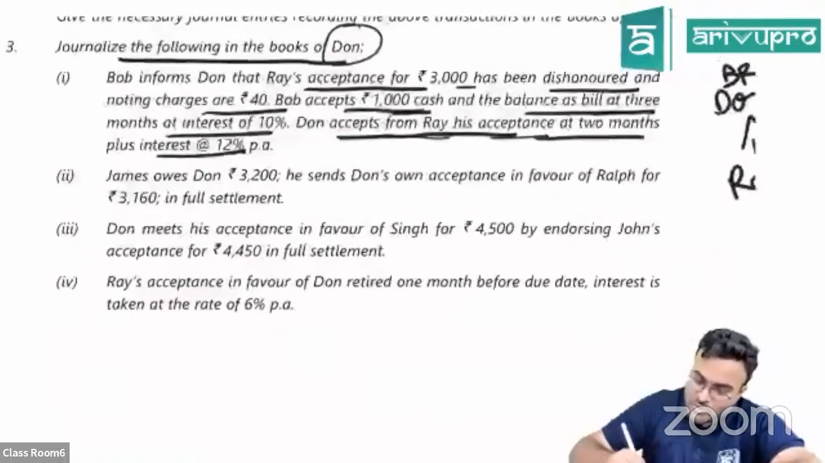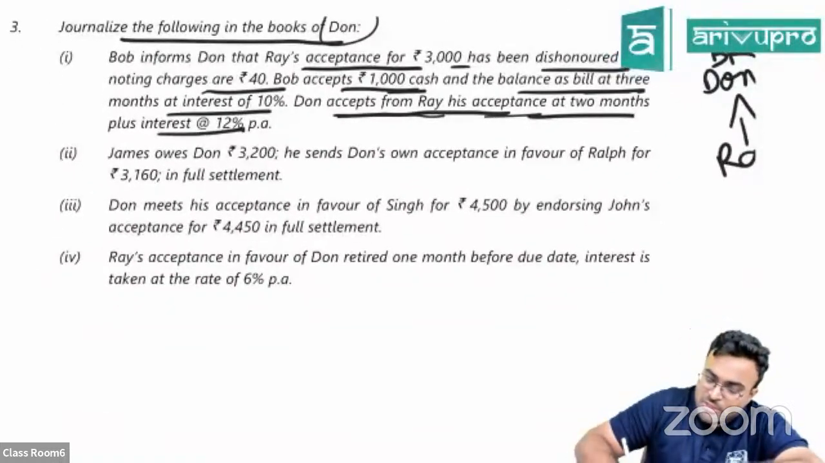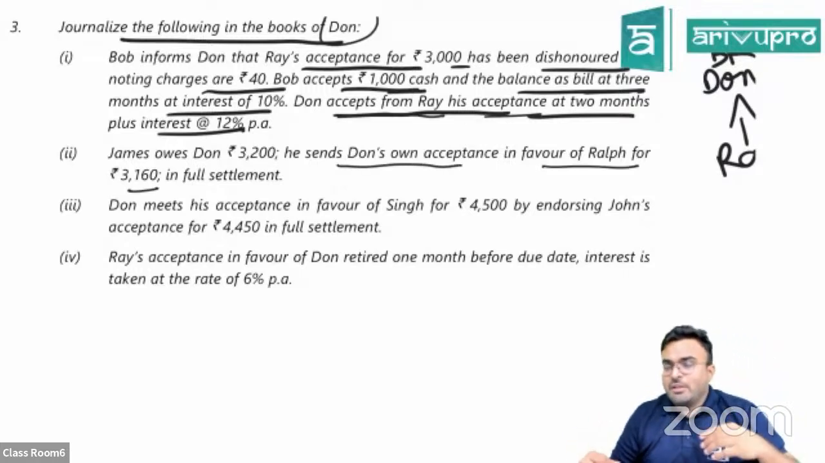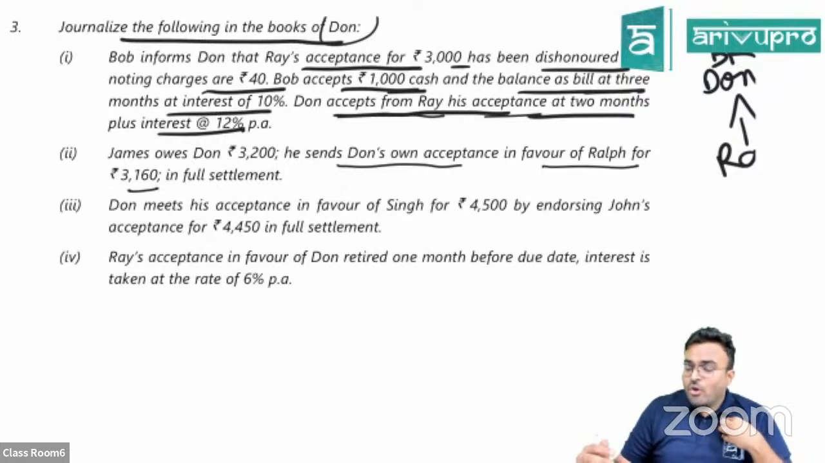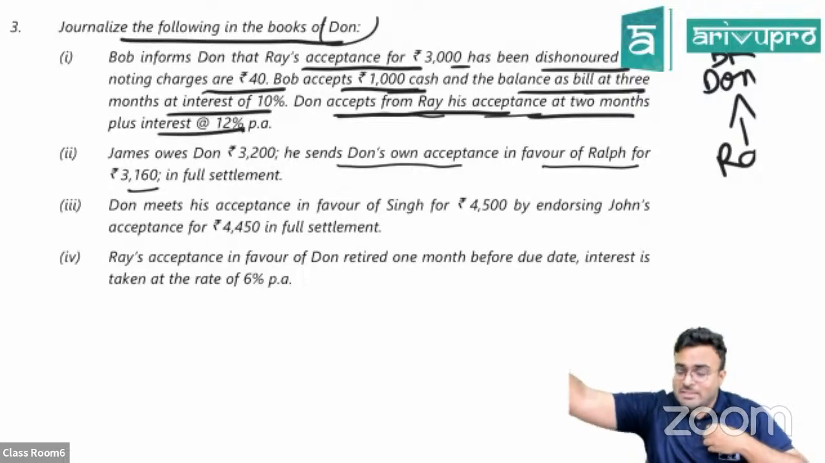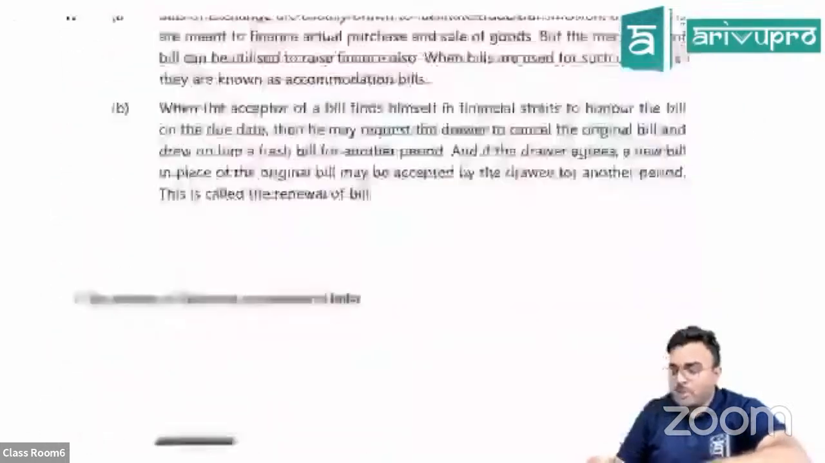Second one, James owes Don 3,200. You are Don. He sends Don's own acceptance in favor of Ralph for 3,160 in full settlement. James had to give you money. Okay, and you're Don. You had given one bills payable to somebody. You had accepted somebody else's bill. So bills payable, that same thing he gave it back to you. So this will become bills payable to bills receivable.